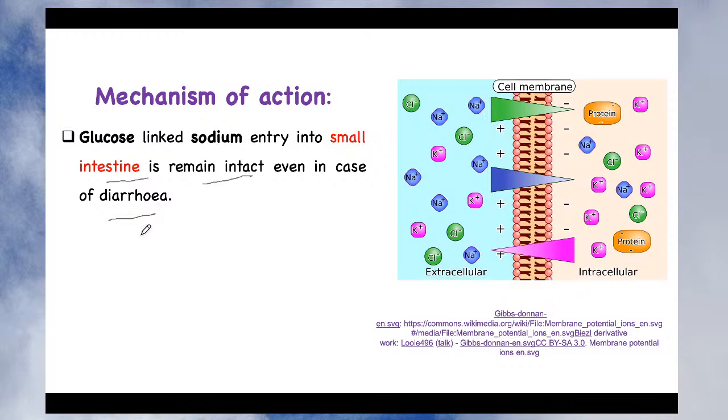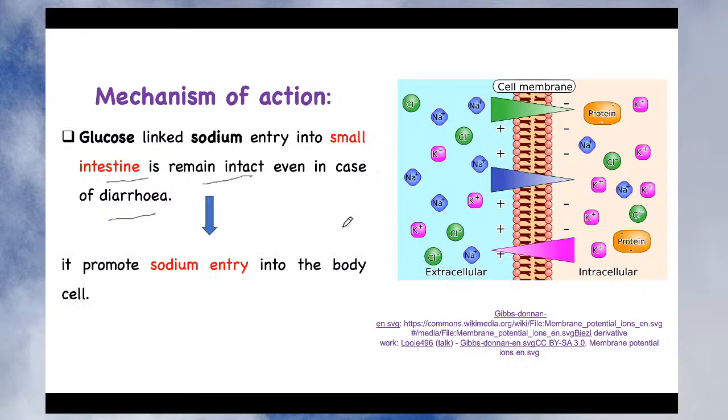It means although the patient is suffering from diarrhea, if you give glucose and sodium, that we have seen, the glucose 20 gram and sodium chloride, if you give this salt and glucose together, the glucose will facilitate the transport of sodium from the small intestine into the blood circulation.